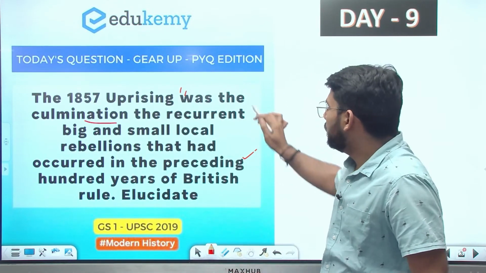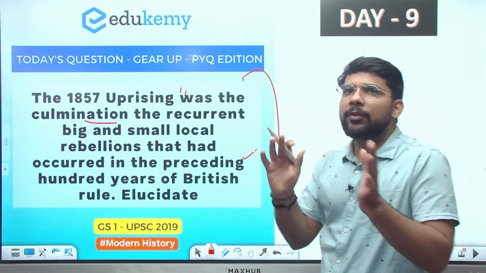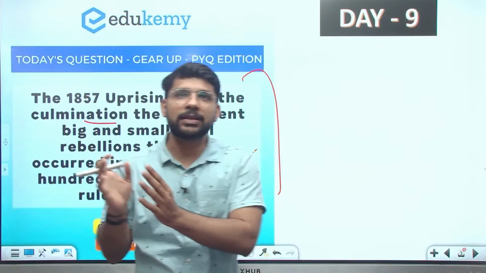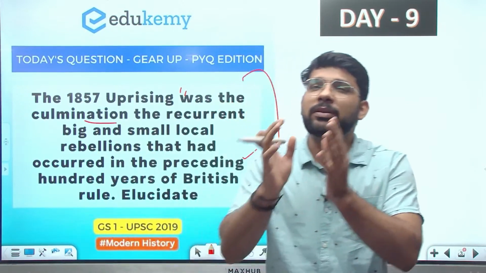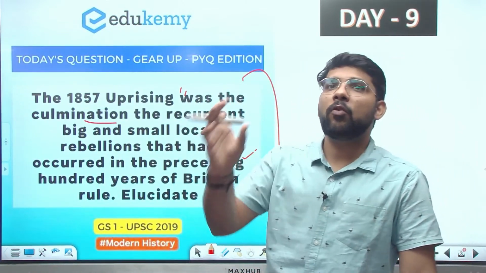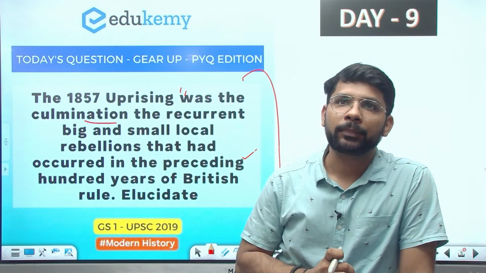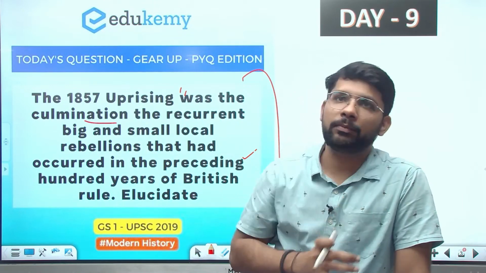So in this question, the question is saying the 1857 revolt was the final result of all the tribal uprisings, military uprisings, and other peasant uprisings before the revolt. It was the final result of all those uprisings that started from 1750, and even before 1750.